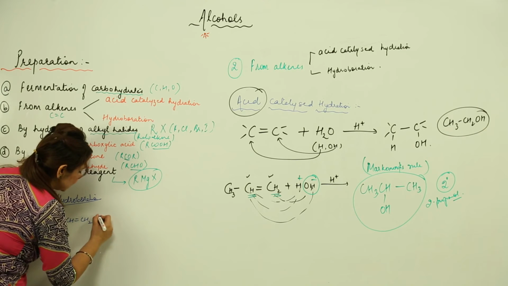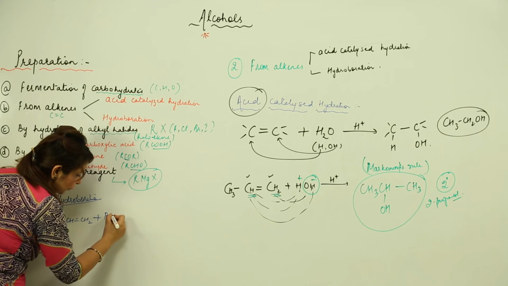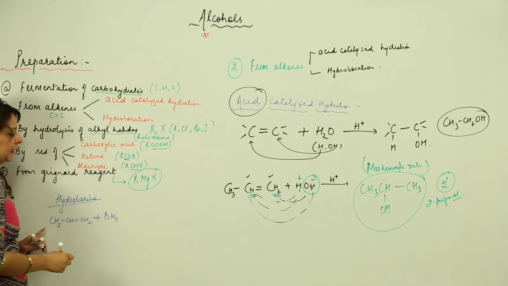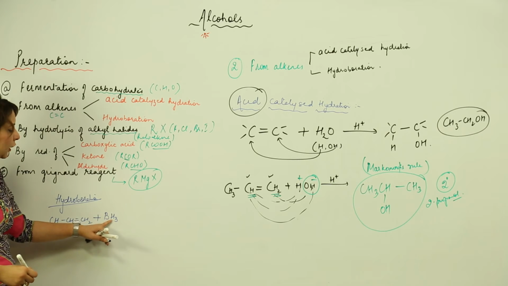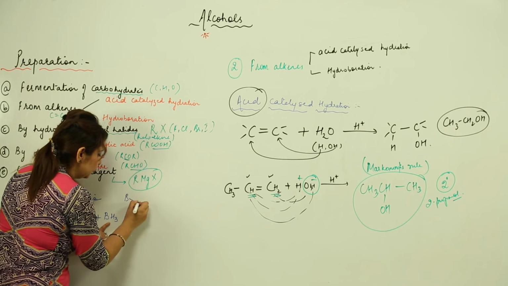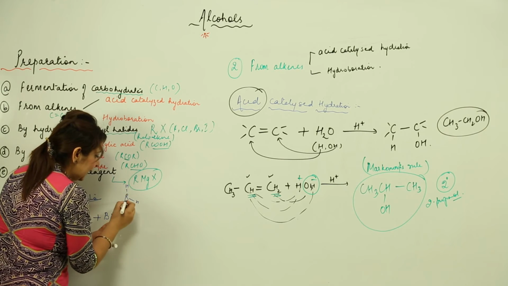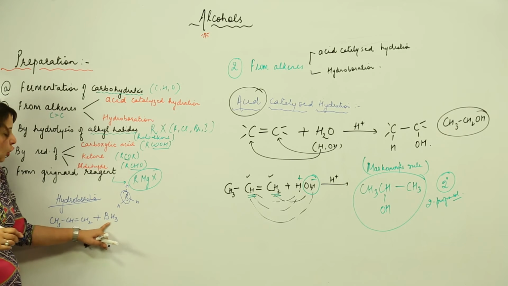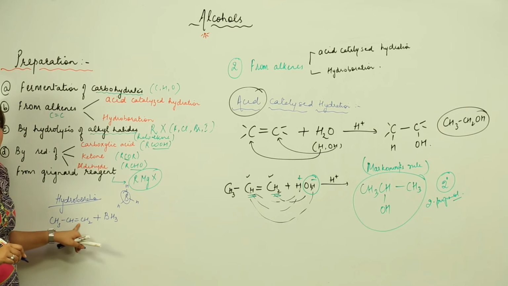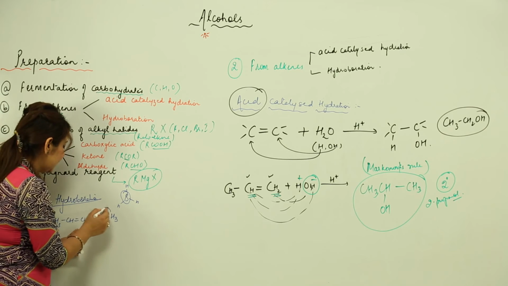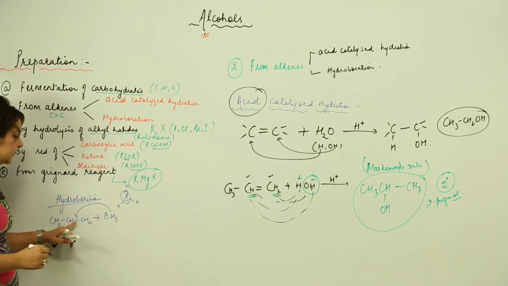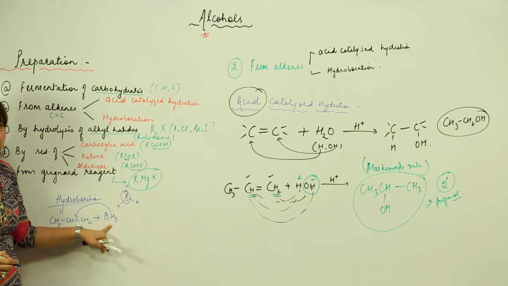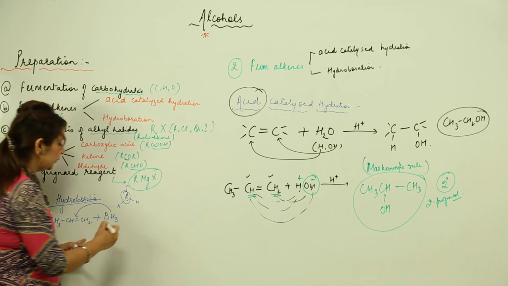I am going to add borane to it. Borane, borohydride, is called BH3. It is actually an electron deficient compound. Just see the board. See, it carries only 6 electrons. That means the central atom is deficient of electrons, and as we see, the alkene contains a double bond. So it can get attached to this position because here are the electrons, and borane is an electron deficient compound. So look at the board, what is going to happen here.